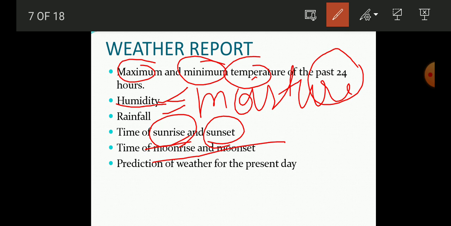Okay, so students, the weather forecasting or the weather report we get is given out by the Indian Meteorological Department. It also releases warnings if there is any chance of a cyclone at any place. So this is the work of the meteorological department. It tells us what the weather and the climate of any particular place is going to be.